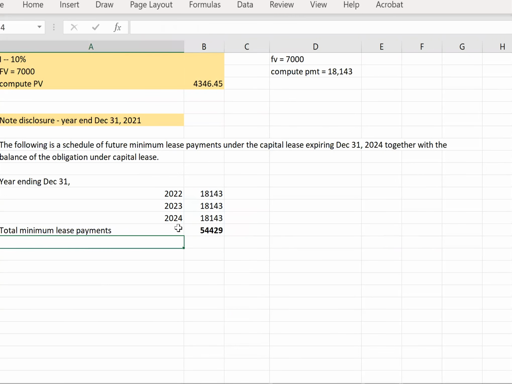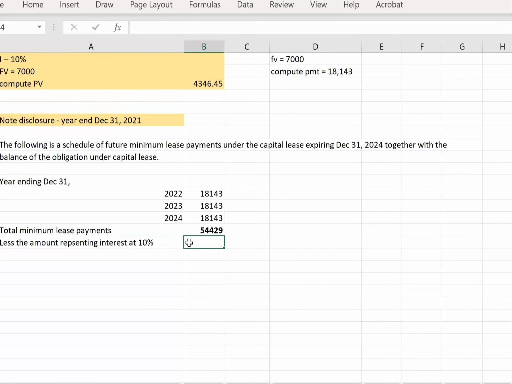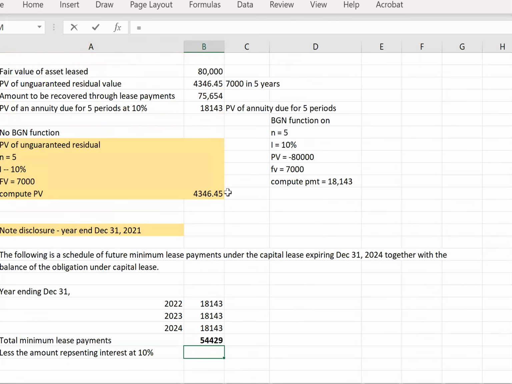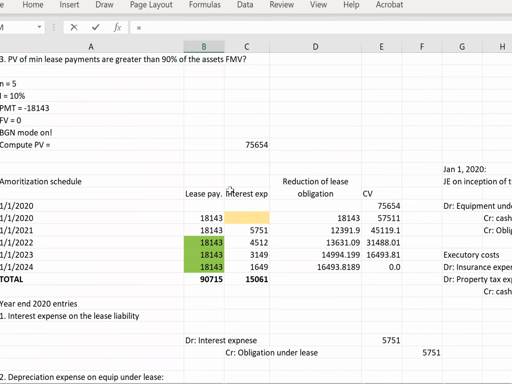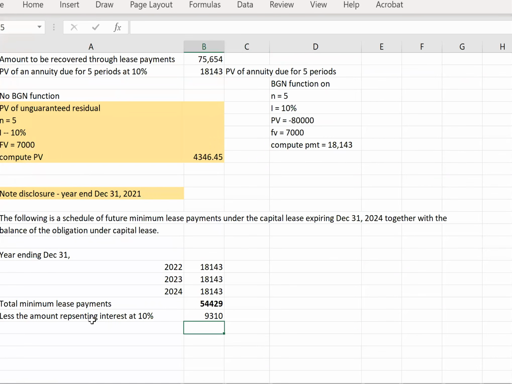Now we're going to have less the amount representing interest, because the lease payment that we're making is a combination of principal and interest. Interest at 10%, and we use 10% because that's our interest rate. You can see in our schedule how we took these 3 periods. Now we're taking the same 3 periods for the interest expense total from our amortization schedule. This is the amount representing interest at 10%.